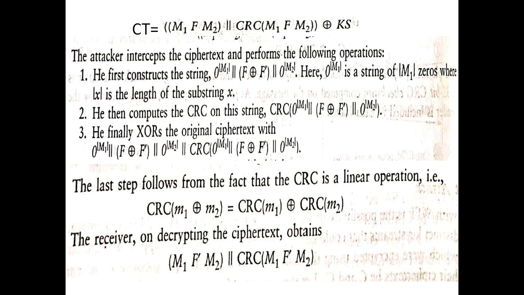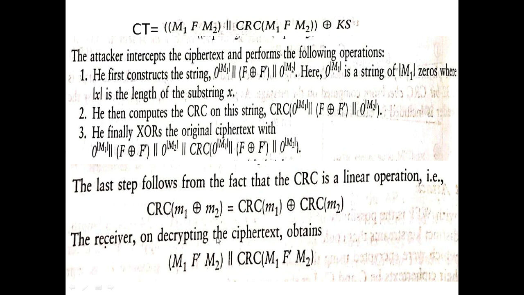He first constructs the string, then he computes the CRC on this string. He finally XORs the original ciphertext with this. The last step follows from the fact that CRC is a linear operation, that is CRC of M1 XORed with M2 is equal to CRC of M1 XORed with CRC of M2.